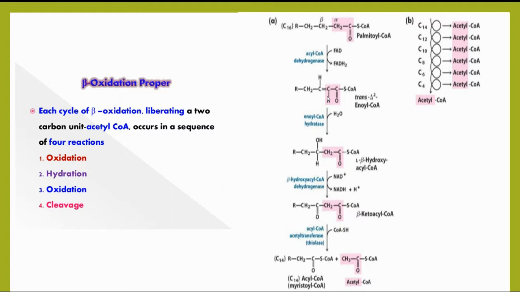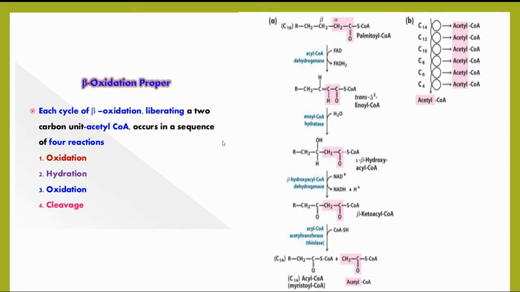During the oxidation, the dehydrogenation takes place by the enzyme acyl CoA dehydrogenase, and here FAD is converted into FADH2, resulting in the formation of enoyl CoA. Coming to the second reaction, the hydration.